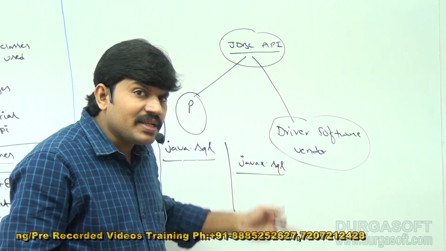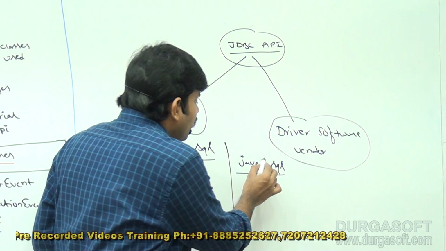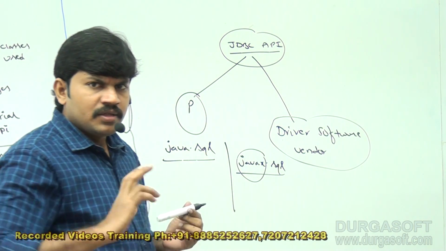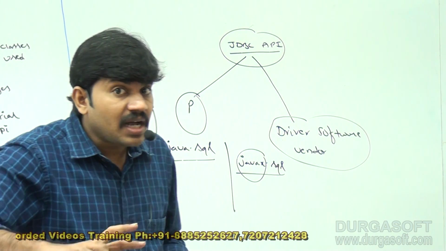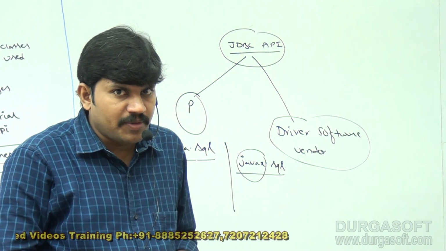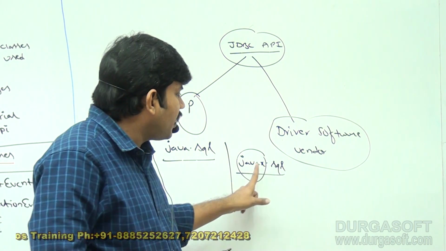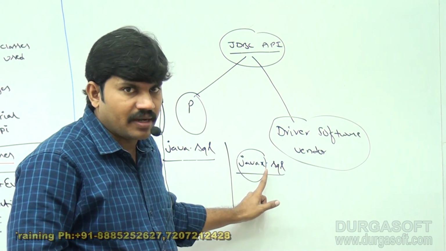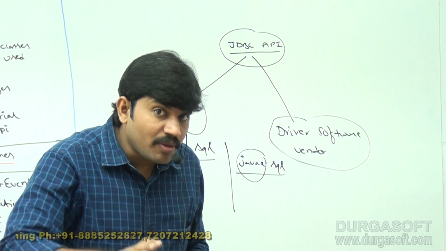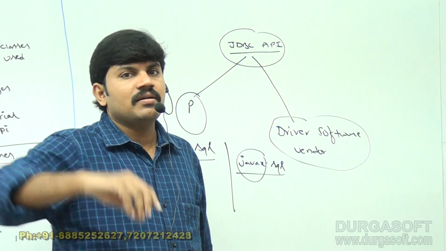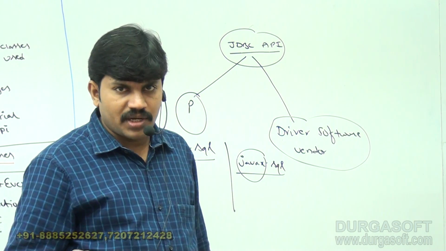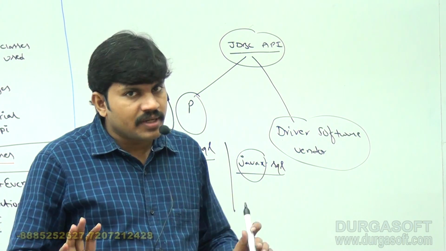But in javax.sql, what is the meaning of X? Java extension. Remember, these are a bit advanced. The javax.sql package contains more advanced classes and interfaces for database communication.